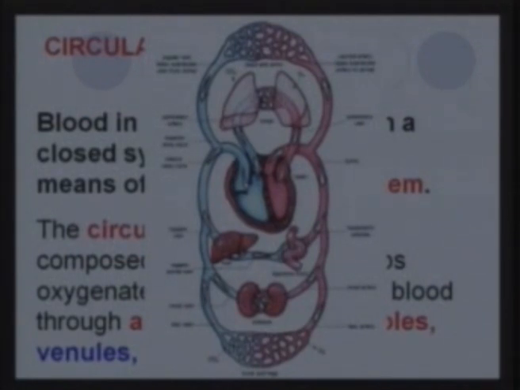Now you can see the green part represents the deoxygenated blood and the red represents the oxygenated blood, and this is the heart. The heart's pressure is so much that once it contracts, the blood goes all over the body and returns back with the same single contraction. It is not that you have some help from the veins and the venules, which have walls which prevent backflow of blood.